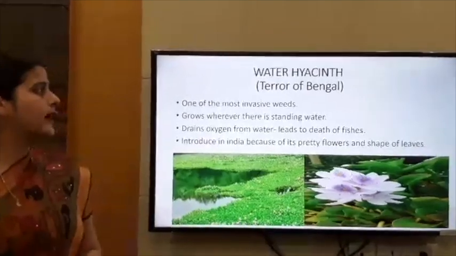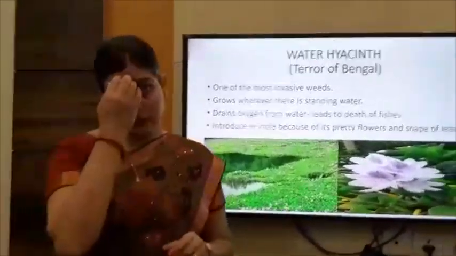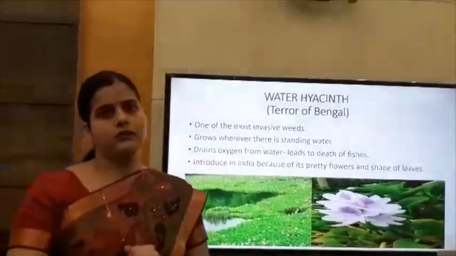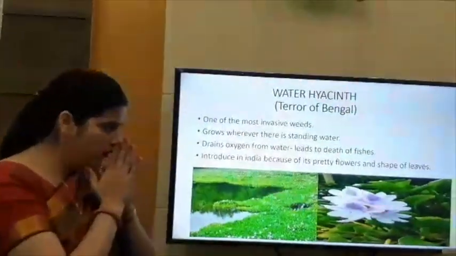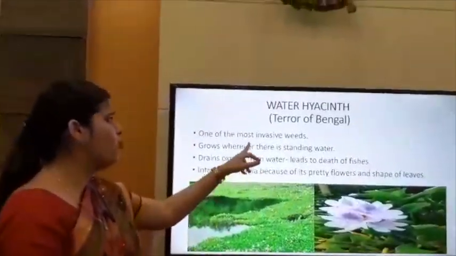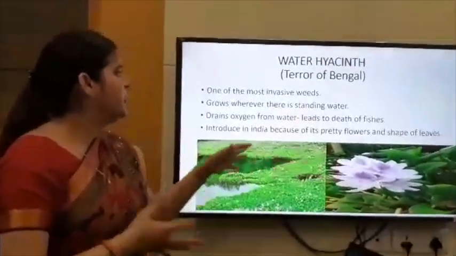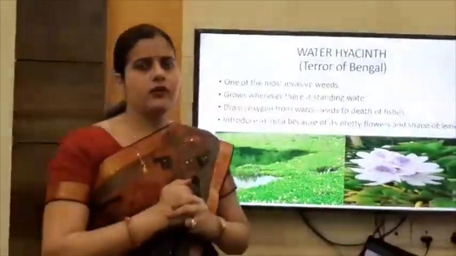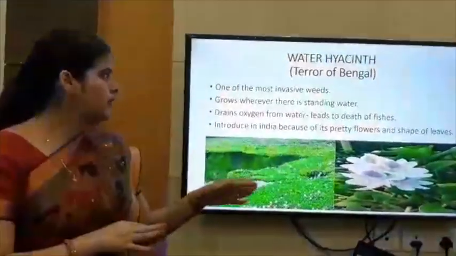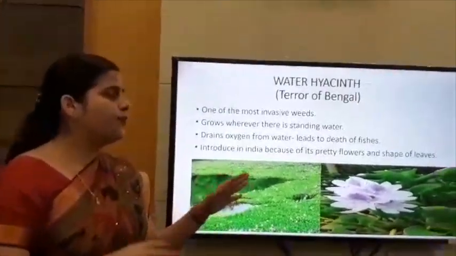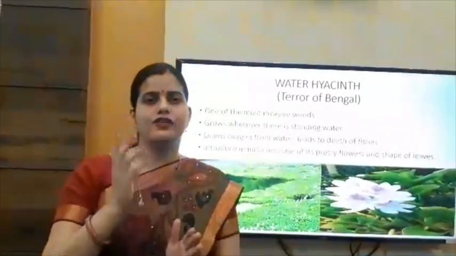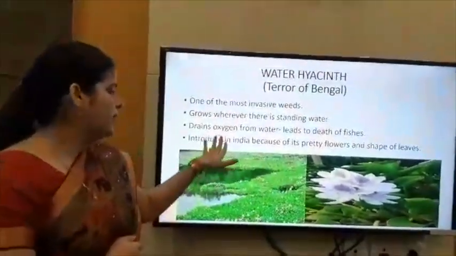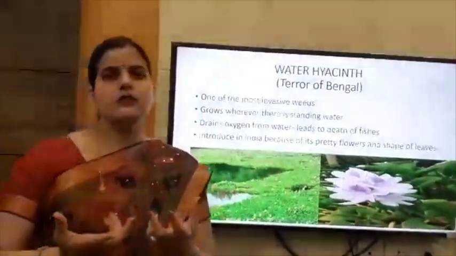Water hyacinth, as we discussed now. It is known as the terror of Bengal. It is one of the most invasive weeds. It was introduced in India; it is not native to India. It was introduced because of its pretty flowers and the shape of its leaves. Its flowers are so beautiful. This plant was introduced in India because of its beauty.